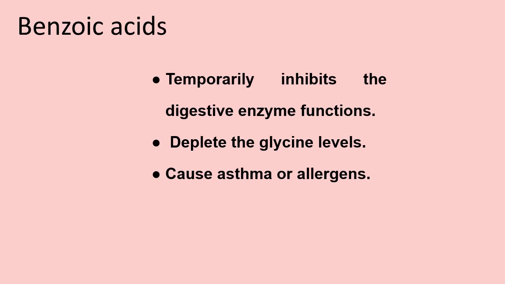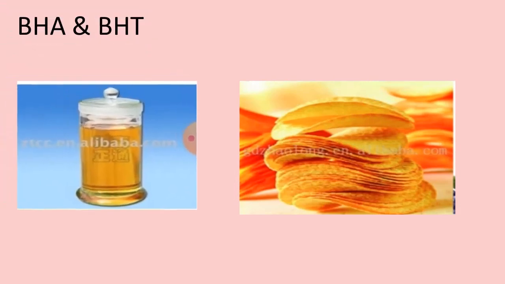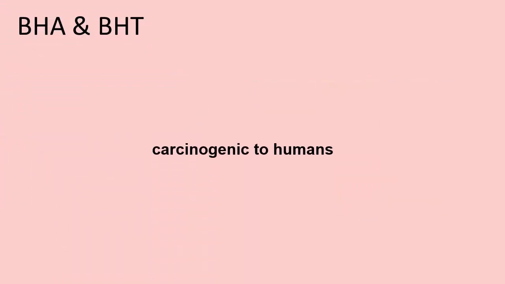It may deplete the glycine levels and cause asthma or allergens. Then BHA, butylated hydroxyanisole, and BHT, butylated hydroxytoluene. These preservatives are added into potato chips, vegetable oils, and gums. The side effects are: it may be carcinogenic to humans.